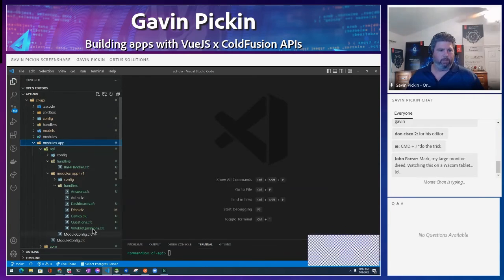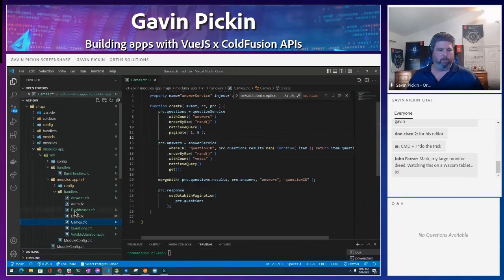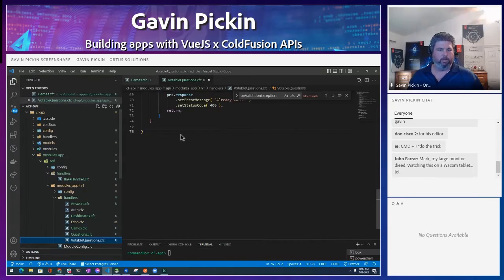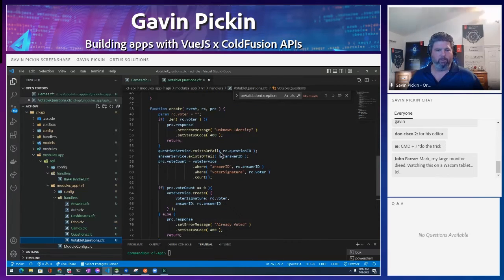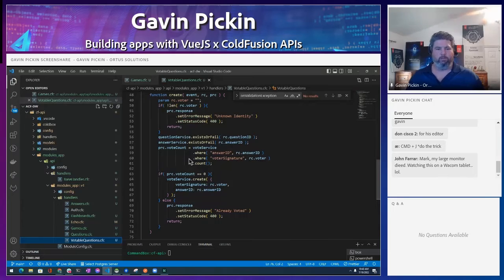So yes, there's a lot of cool things in here. We've got the API handlers. We've got a handler for games. We've got handlers for votable questions, so we can make sure we only get questions that we haven't actually answered before. So a lot of stuff in here. And I said I'll let you look through the code. I think the more exciting stuff and the stuff I really want to get into is the Vue stuff.